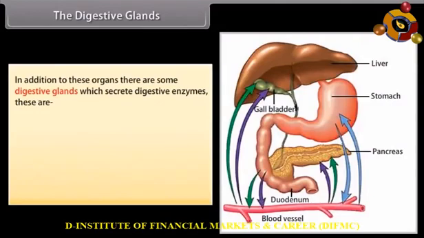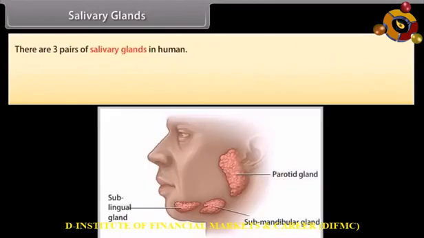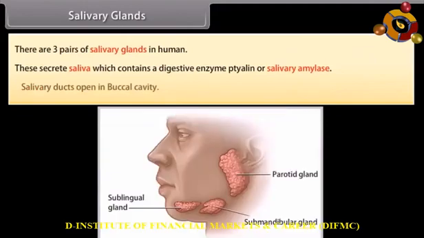The digestive glands. In addition to these organs, there are some digestive glands which secrete digestive enzymes. These are salivary glands, gastric glands, liver, pancreas and intestinal glands. Salivary glands. There are 3 pairs of salivary glands in humans. These secrete saliva, which contains a digestive enzyme ptyalin or salivary amylase. Salivary ducts open in the buccal cavity.